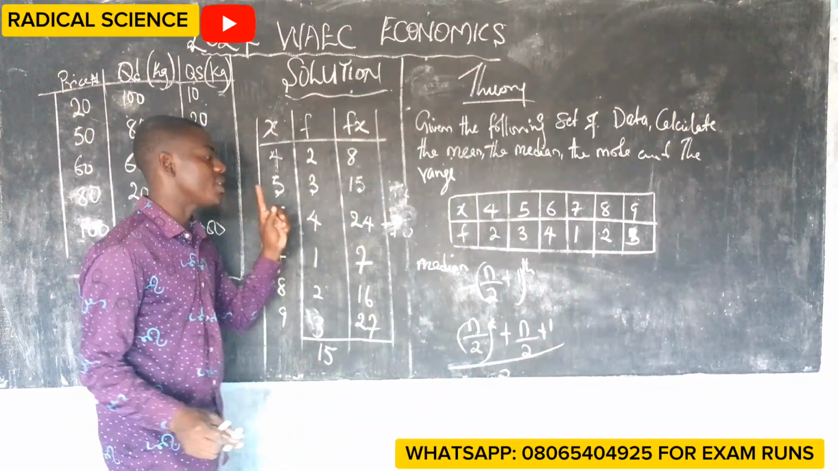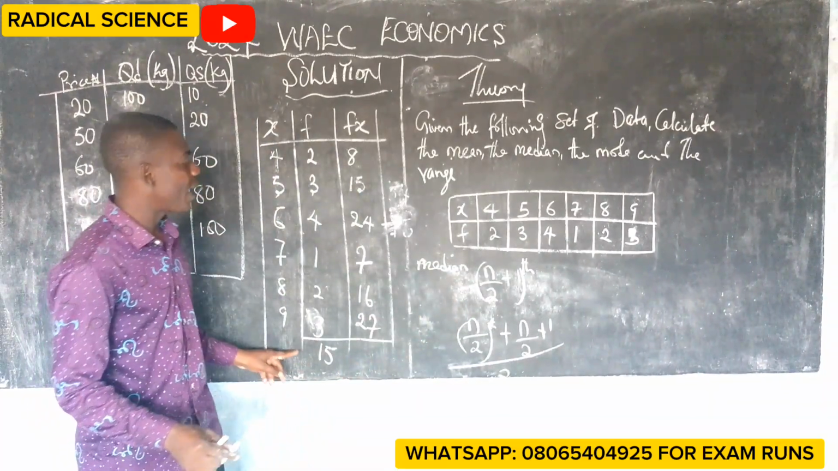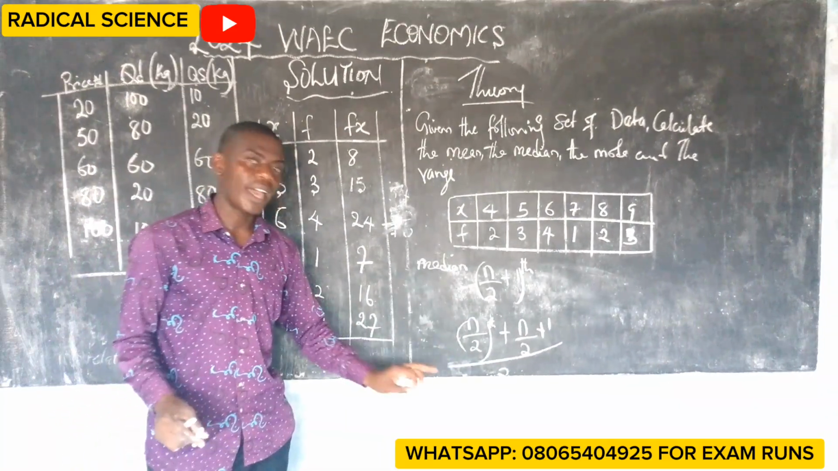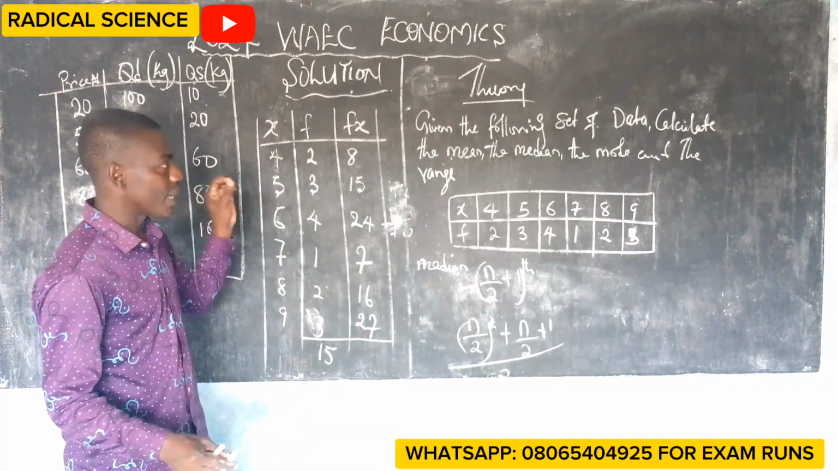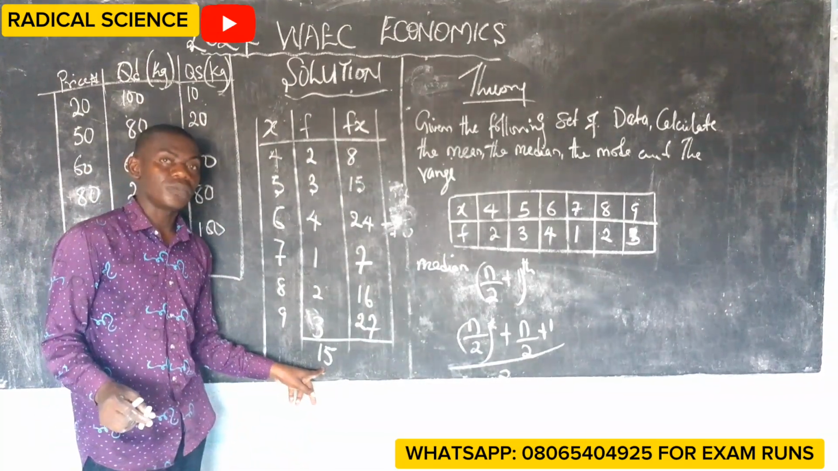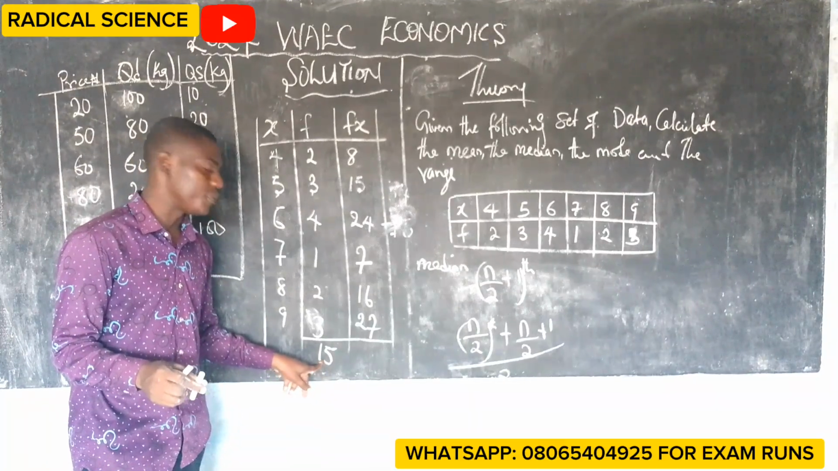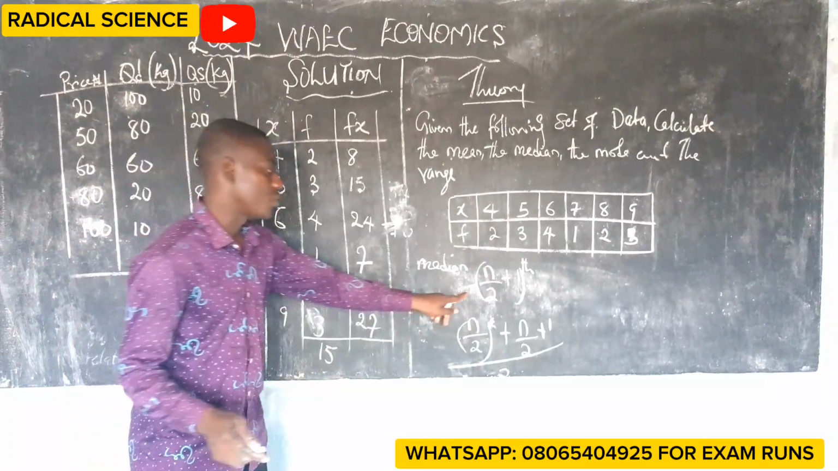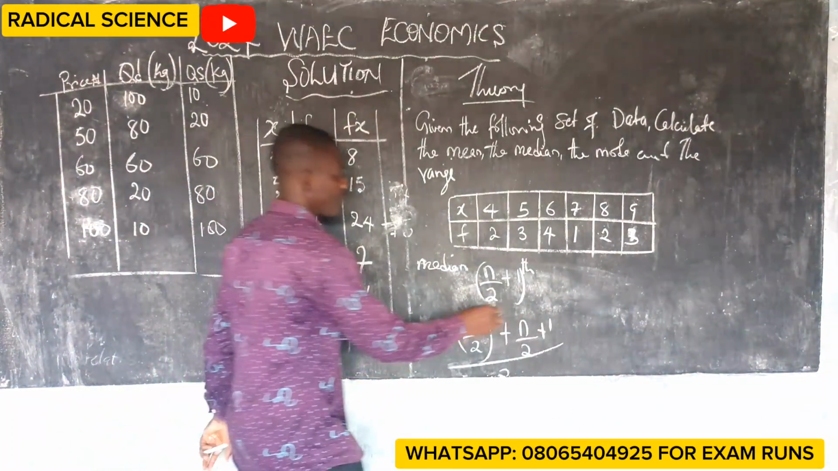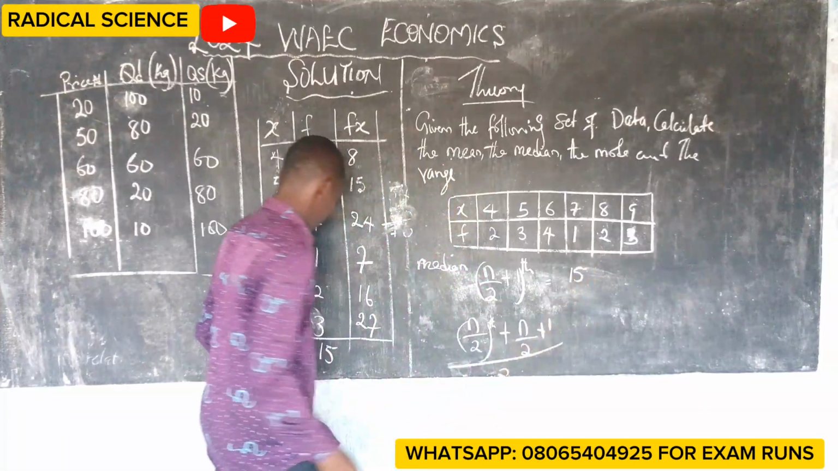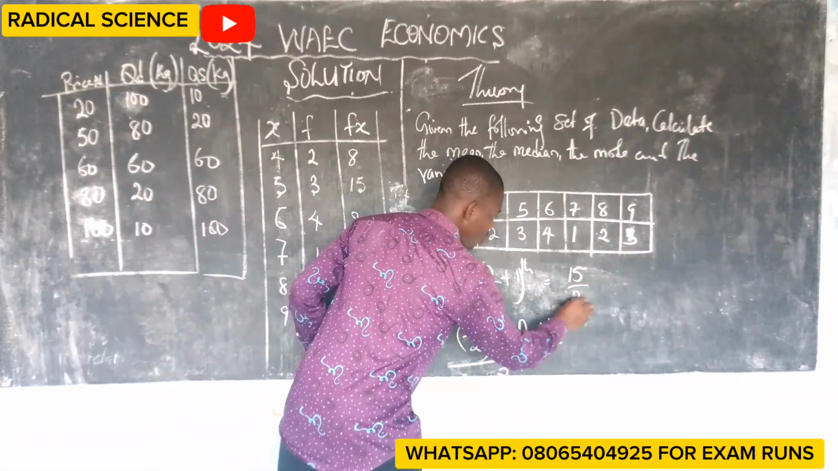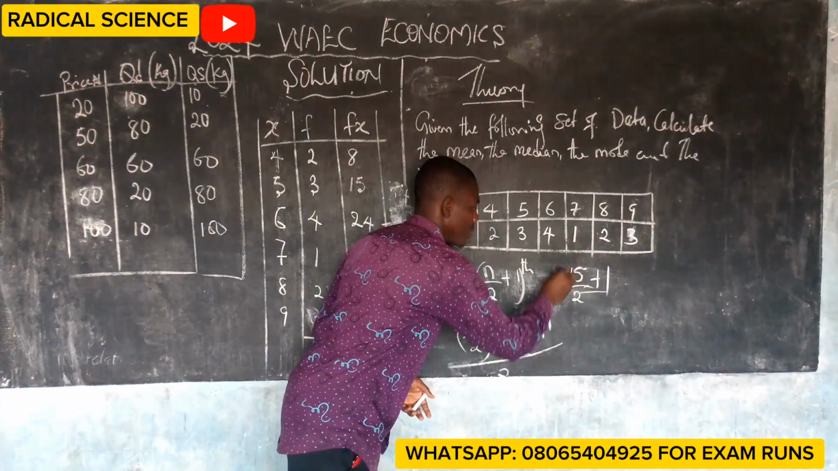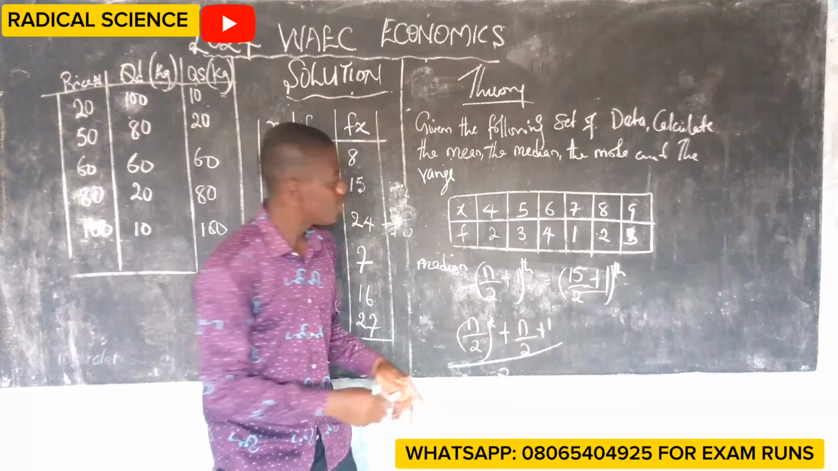Please, I would like you to note, what is an odd number? An odd number is a number that cannot be divided exactly by 2, while an even number is a number that can be divided exactly by 2. If you check, the frequency is 15. Knowing very well that 15 is an odd number, it cannot be divided by 2. Therefore, we are going to make use of this formula. Look at what we are going to have: 15 over 2 plus 1.